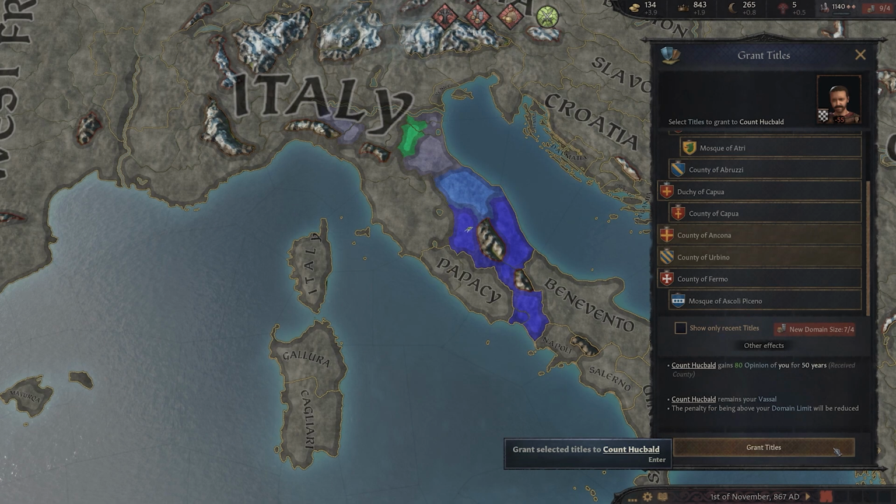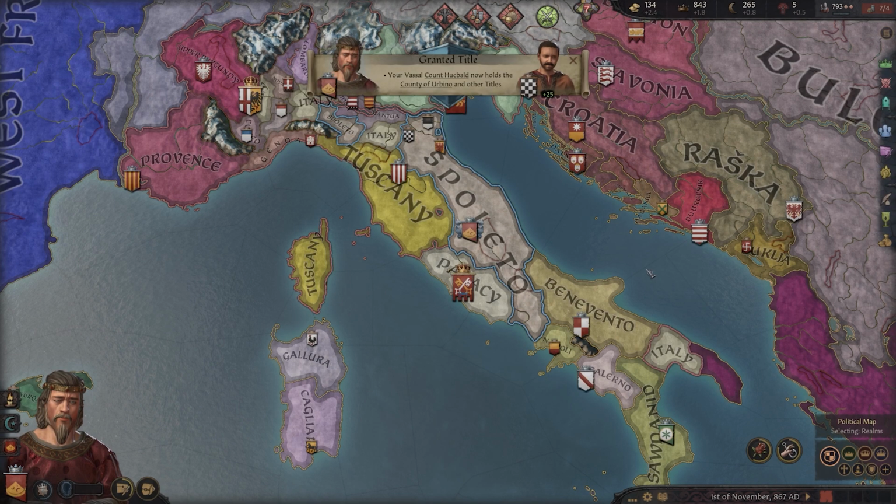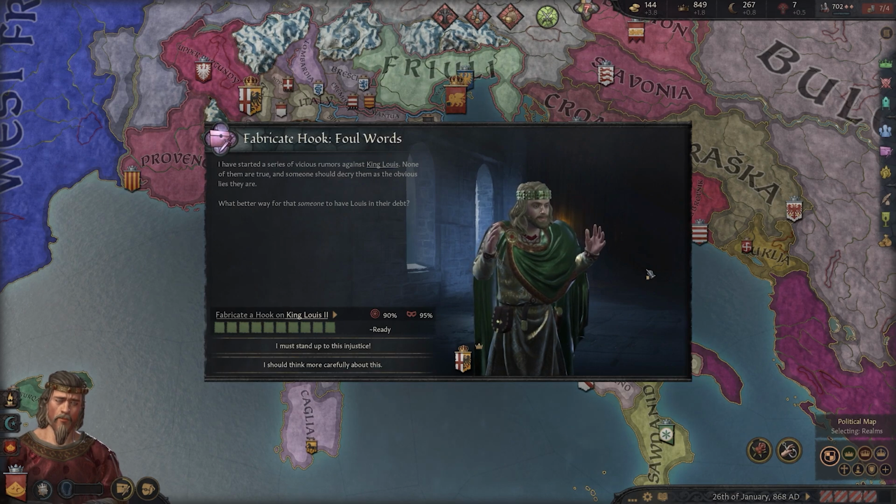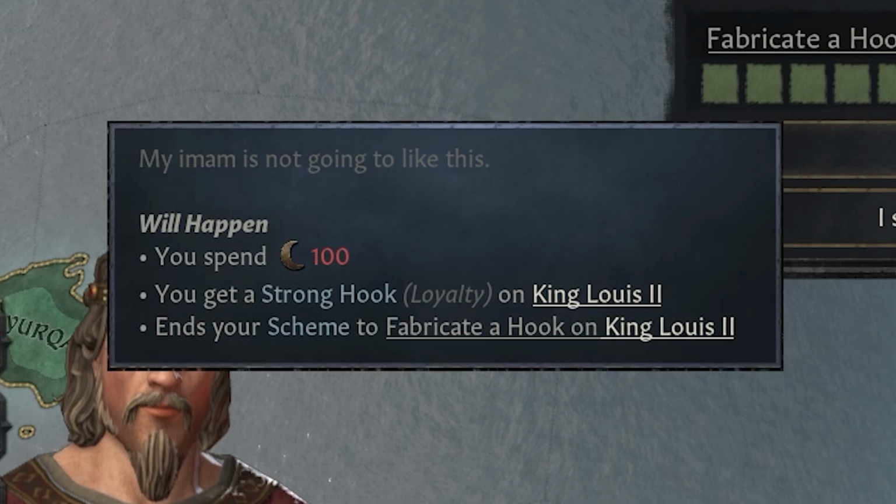But I don't want to surrender too many of my titles willingly while my liege still stands over my head with an axe. He could strip me of my titles or throw me in jail at any point in time because I'm Muslim, and being a known cannibal doesn't help. So, until I'm able to secure a hook on him, preventing him from doing such things, I shouldn't weaken myself by much more. And as luck would have it, not only have I managed to fabricate a hook, but I've managed to fabricate a strong hook.